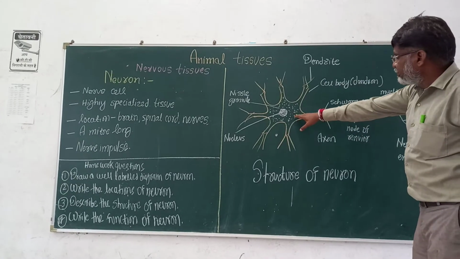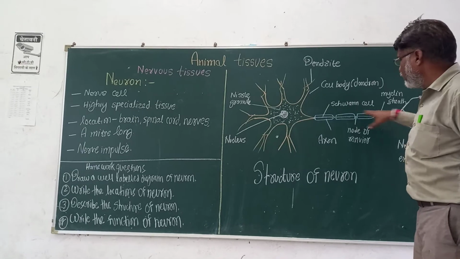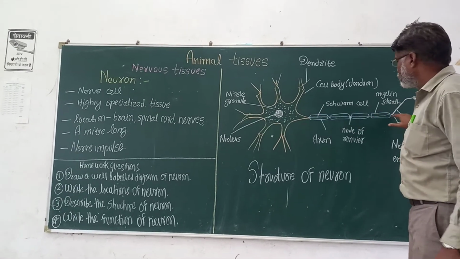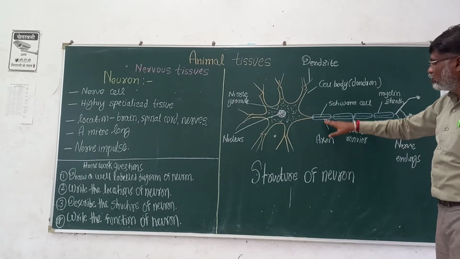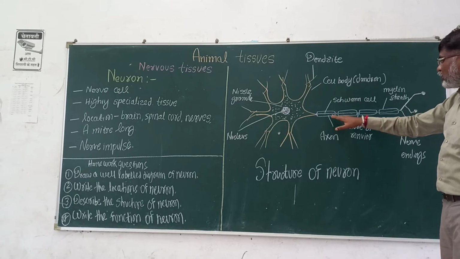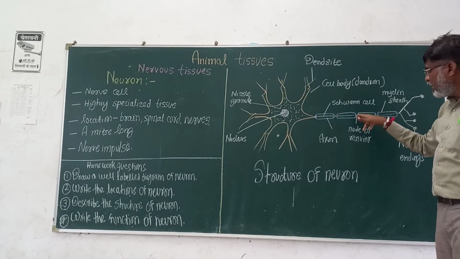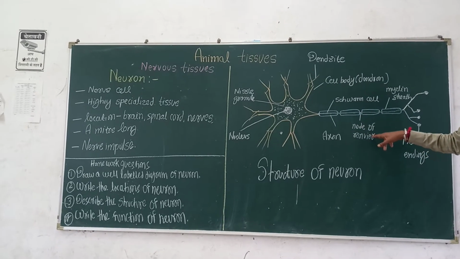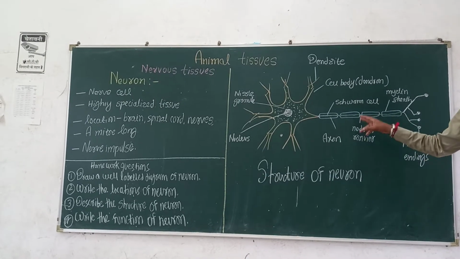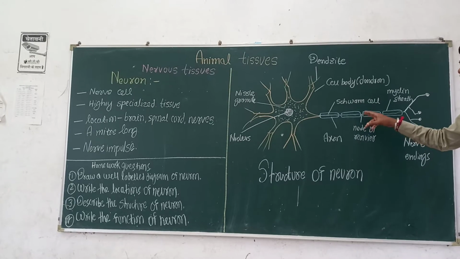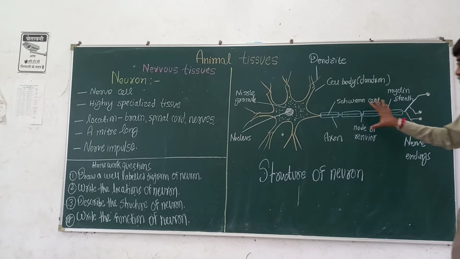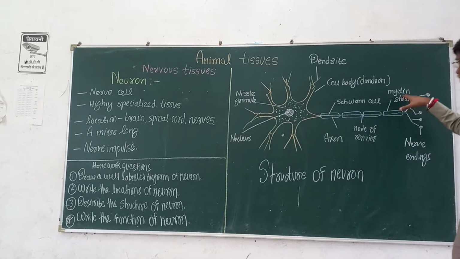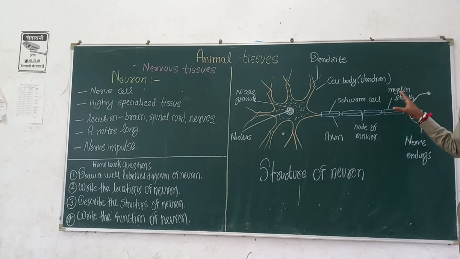Then the next part, the elongated part, is called the axon. In between the axon there are gaps, and this gap in the axon is called the node of Ranvier. Some neurons have a myelin sheath. This is the protein covering, the myelin sheath.